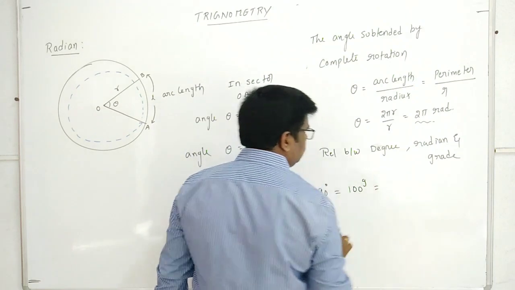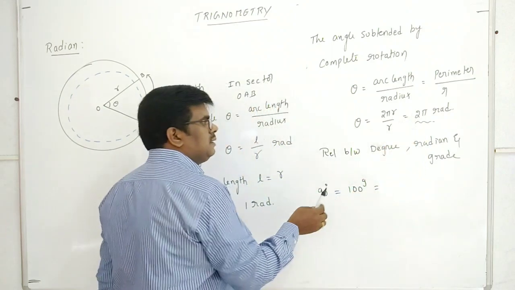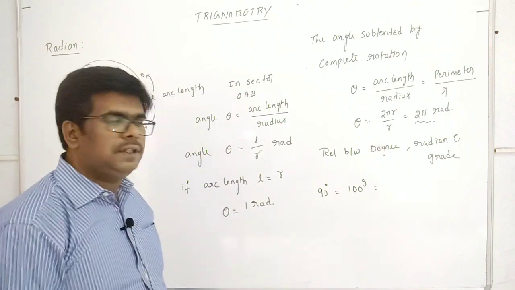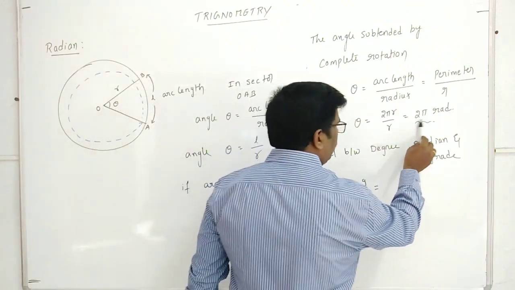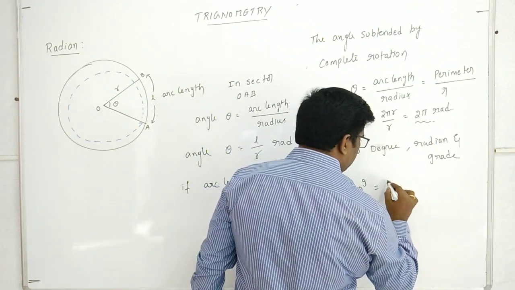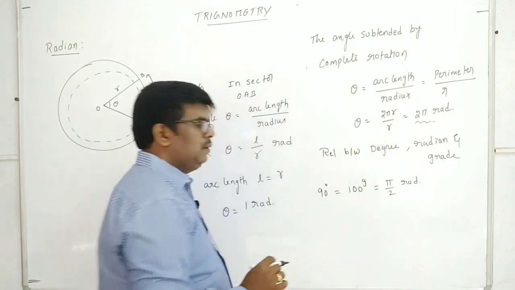A right angle of 90 degrees is one fourth of the complete circle. Then 1/4 of 2 pi is equal to what? Pi by 2 radians.